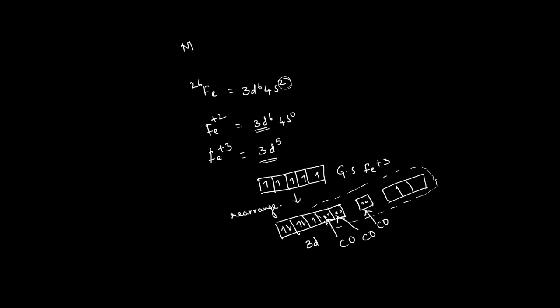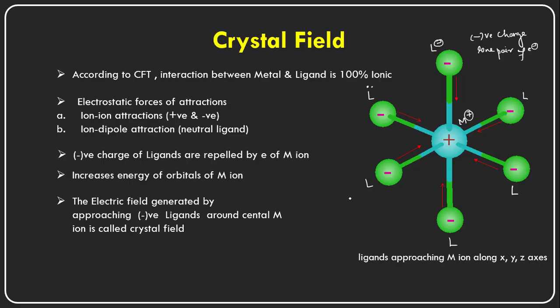So a repulsion will take place between the 3d electrons of the central metal cation and the electrons donated by the ligands. This repulsion increases the energy of the orbitals of the metal ion.